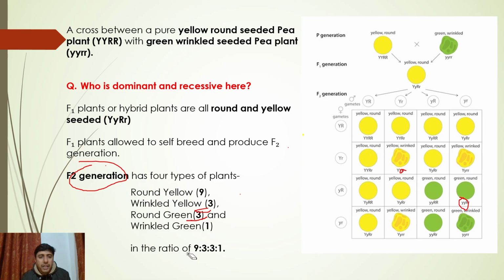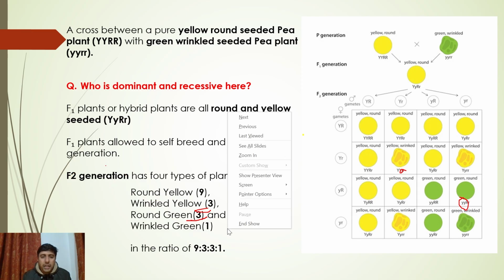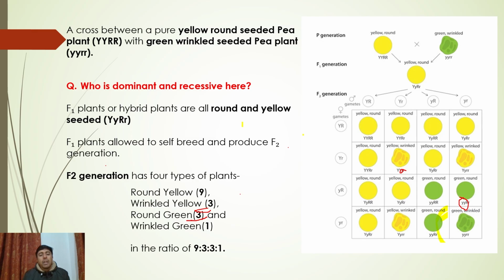This is the phenotypic ratio. Because you counted 3, 3, 3. On what basis did you count? Did you look at the genotype or the phenotype?